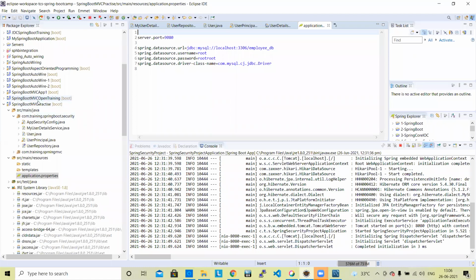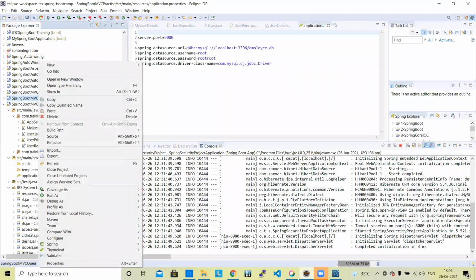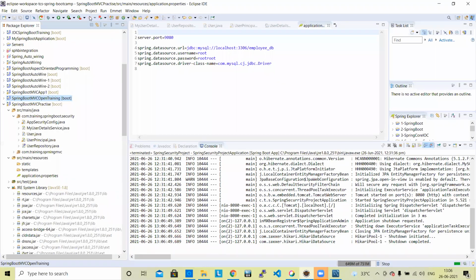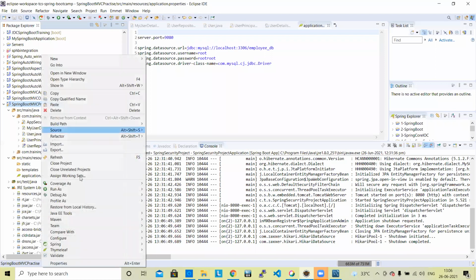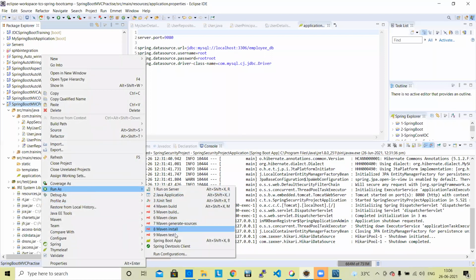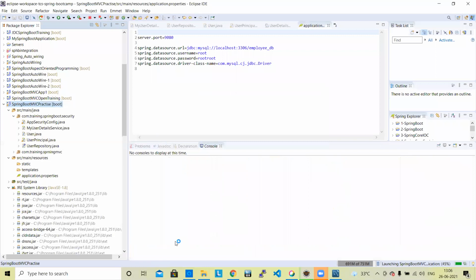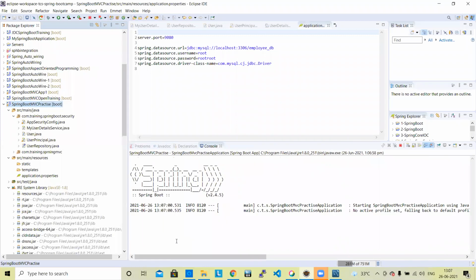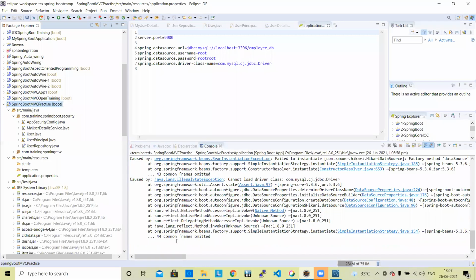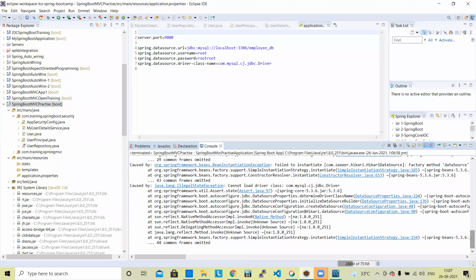Just a few minutes. Stop here and build again. Run here. Okay, notice it is showing that it cannot load com.mysql driver.